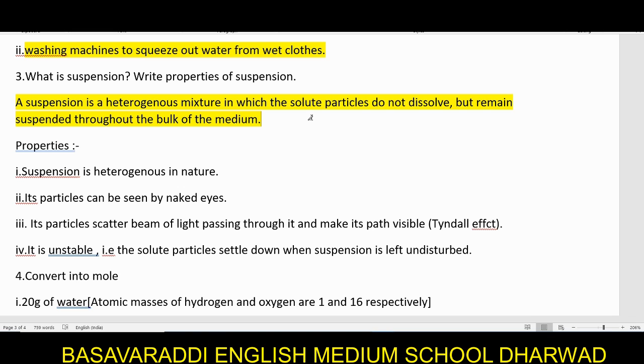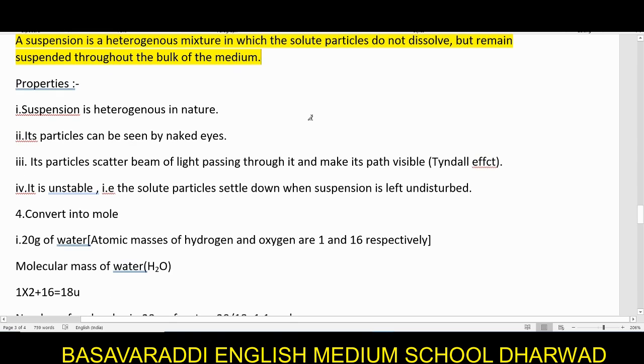Yes, they will be remaining as it is. They are not going to dissolve, but they are not going to settle down either; they remain as it is. So what are the properties of this suspension? A suspension is heterogeneous in nature. Heterogeneous means it has different shape and sized particles in it. Its particles can be seen by naked eyes. You can see them. They are not microscopic. You can see them very easily.